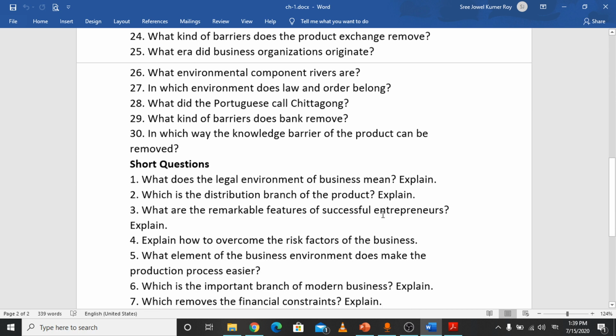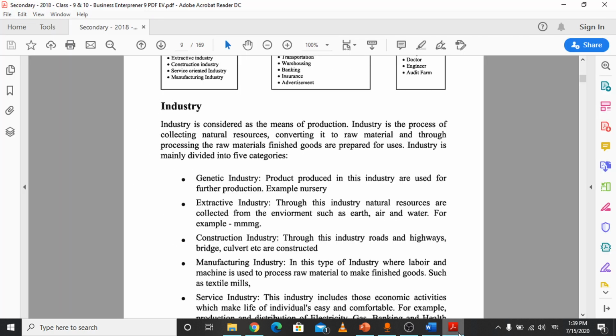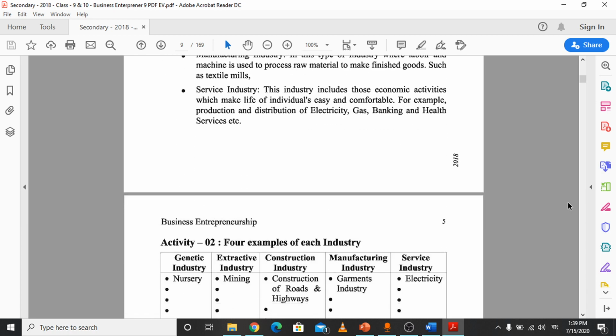Now the short questions. The first one is, what does the legal environment of business mean? The legal environment of business means all the laws related to the formation of business or execution of the business, or any other laws related to the legal activities of a country or of a business.